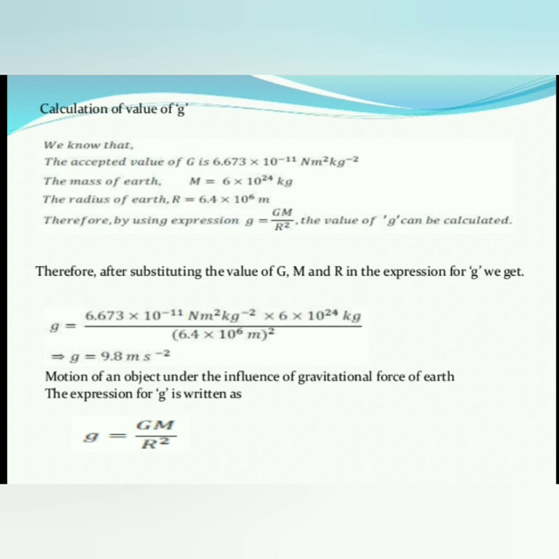After calculating, lastly we get the small g value as 9.8 meter per second square.